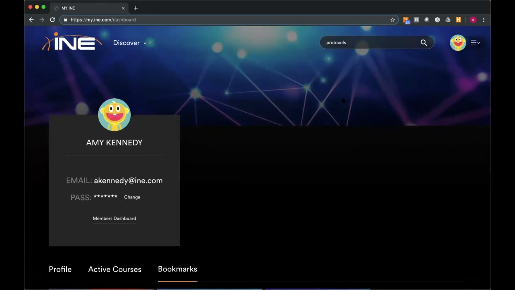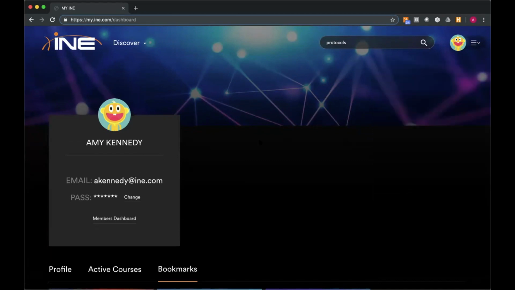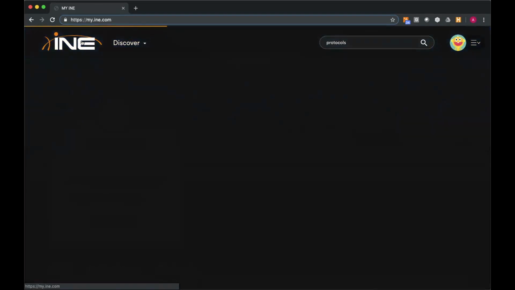So I do want to jump back for a moment into this sidebar menu and just point out that the workbooks, Rack Rentals, and Legacy dashboard all will pop you into the old system that you might be used to seeing. Again, if you're not new to INE and have subscribed with us before.